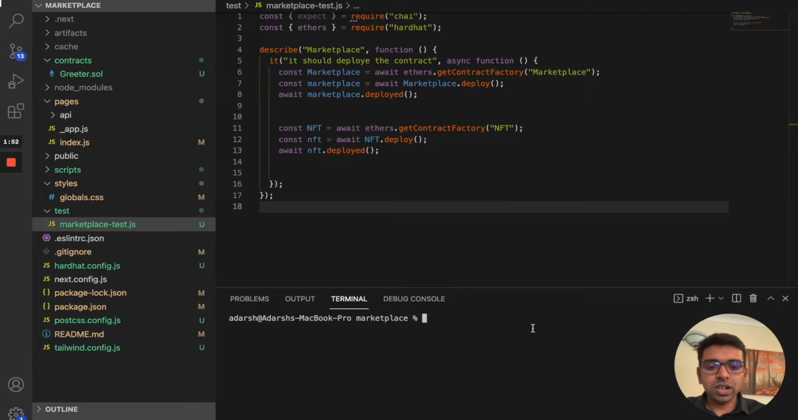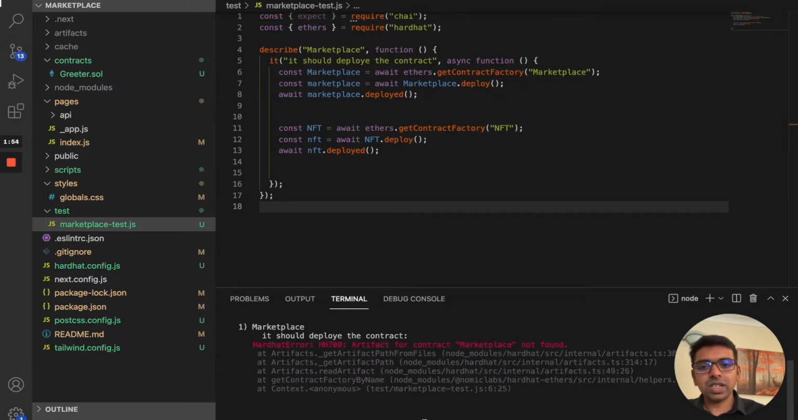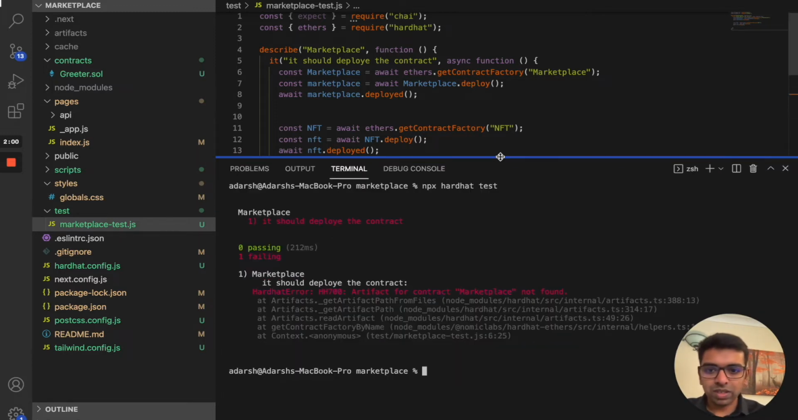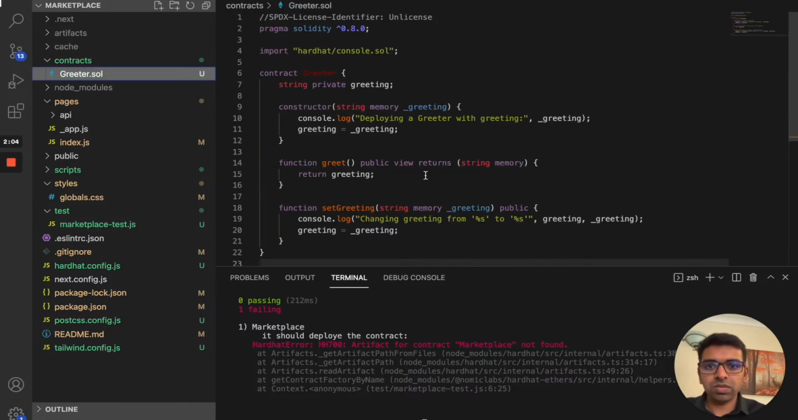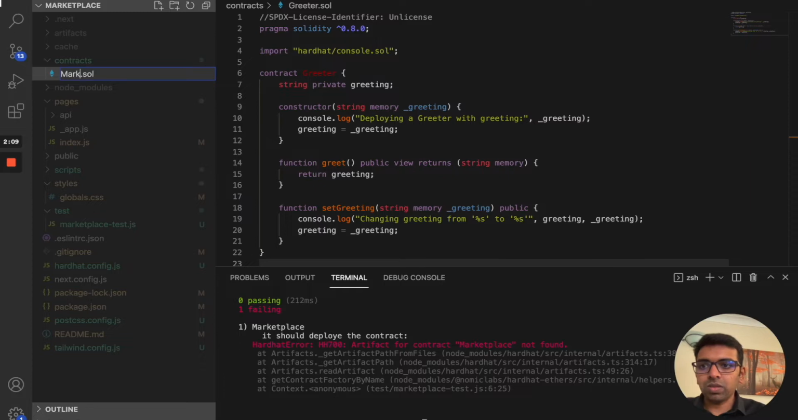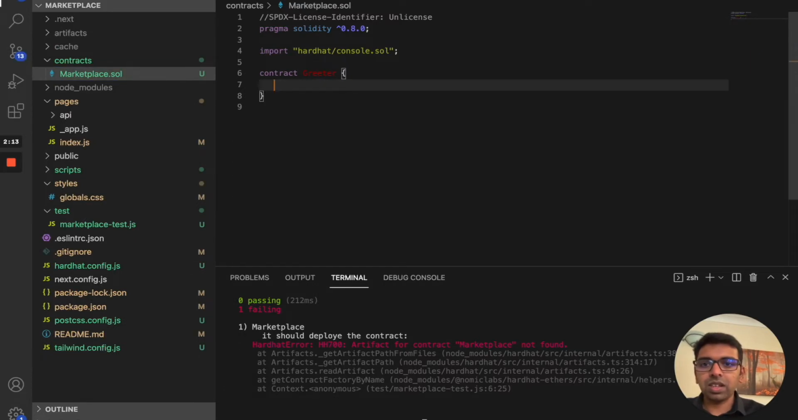Now if I run the Hardhat test, it's going to complain that there is no contract, because we haven't written the contract yet. So we need to first write the contract and then come back here and run the test again. Also, I'm just going to rename that to marketplace. Then I'm going to delete everything here. So this is actually the marketplace.